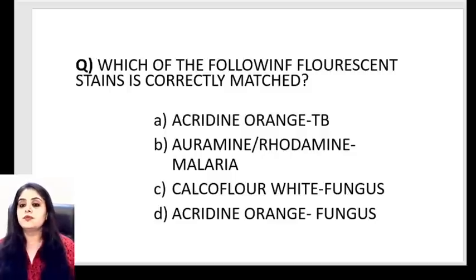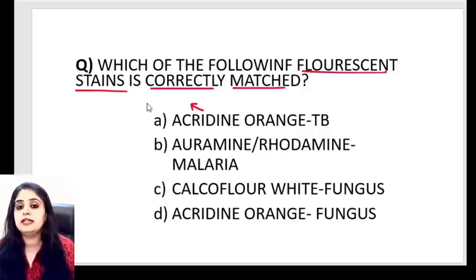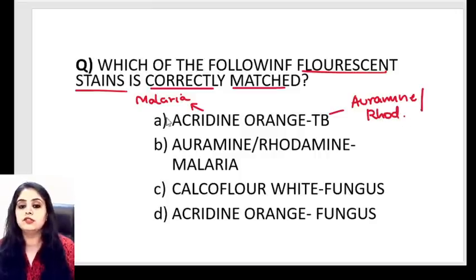Let's move on to the next question. Which of the following fluorescent stains is correctly matched? Let's go one by one. Acridine orange for TB. Does not sound right. If I remember correctly, acridine orange is for malaria, and for TB we have auramine rhodamine. So this is not correctly matched. Auramine and rhodamine for malaria, again a mismatch. Auramine and rhodamine are for TB, and for malaria we have acridine orange. Coming to the third one, calcofluor white for fungus. That is sounding right.